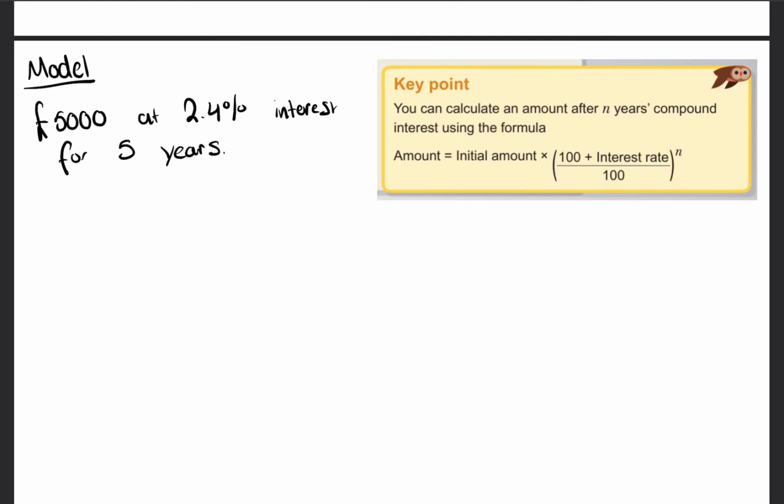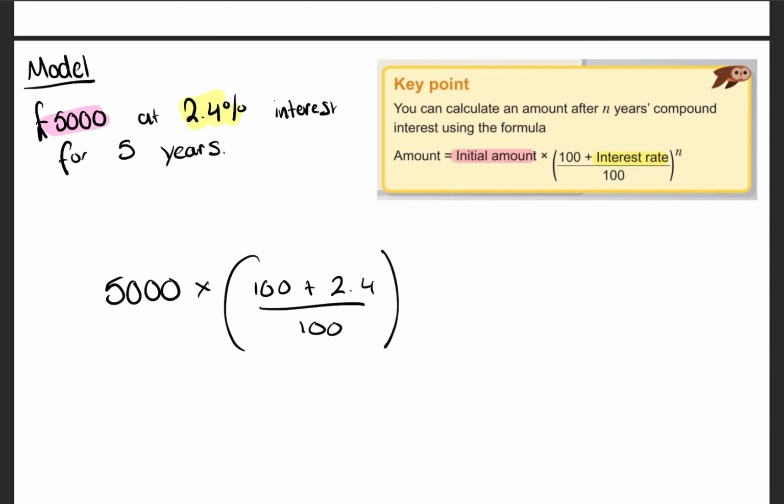So what's our initial amount? Firstly, our initial amount is 5,000. Multiply it by 100 plus our interest rate. What's our interest rate? 2.4 over 100 to the power of n years. Well, n is 5. There we are.